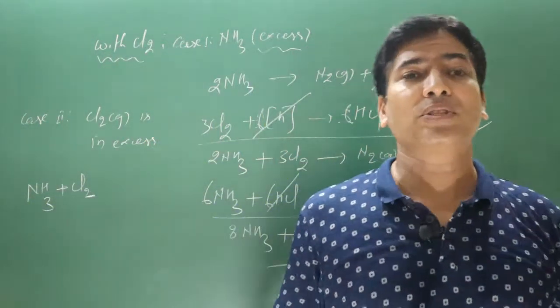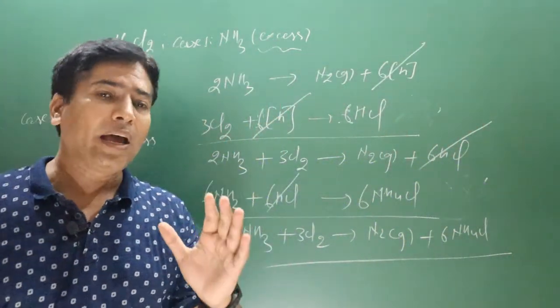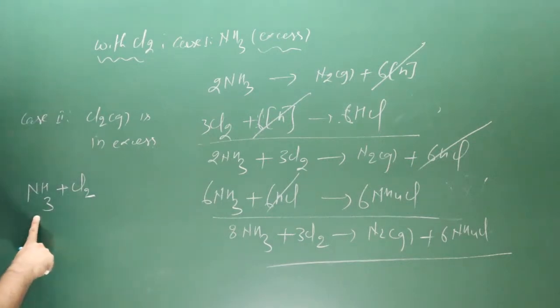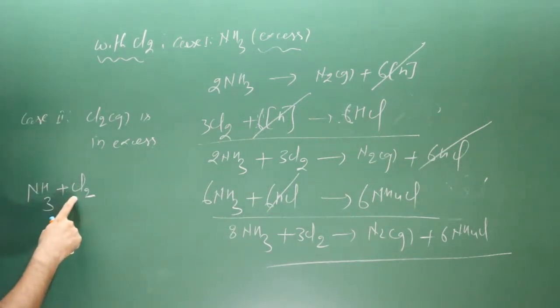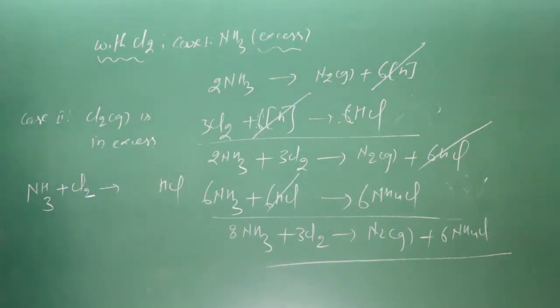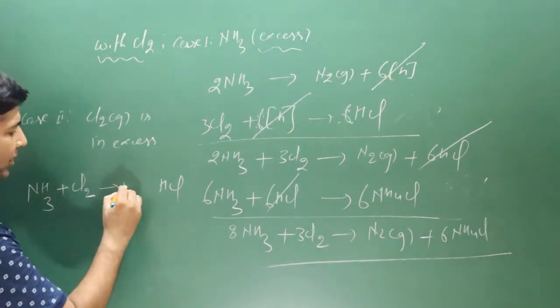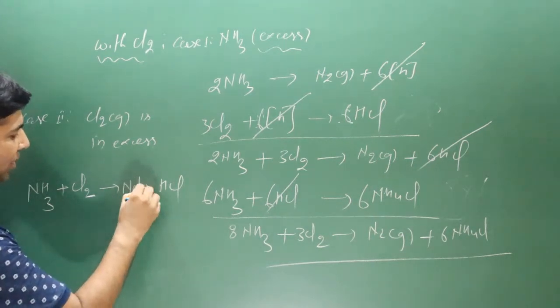Hydrogen attached to nitrogen are active hydrogen. These active hydrogen can be removed easily as H plus ion. How many active hydrogen are there? 3. And so all these 3 active hydrogens are removed by Cl, forming HCl. And in this case, what will happen? Then 3 hydrogen are removed, then 3 Cl will be attached with nitrogen, and we get NCl3. You can balance this equation.